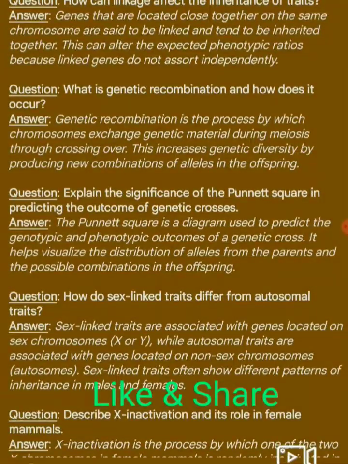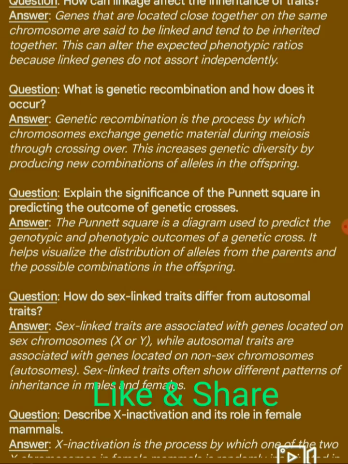Next question. What is genetic recombination and how does it occur? Answer: genetic recombination is the process by which chromosomes exchange genetic material during meiosis through crossing over. This increases genetic diversity by producing new combinations of alleles in the offspring.